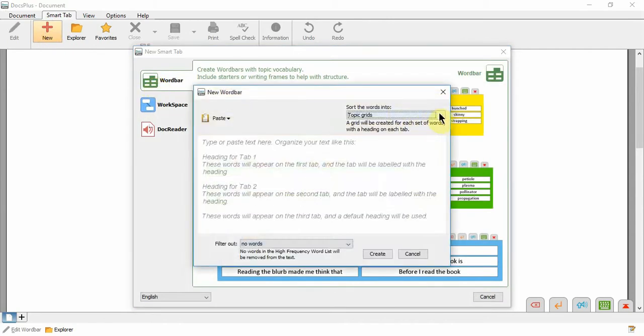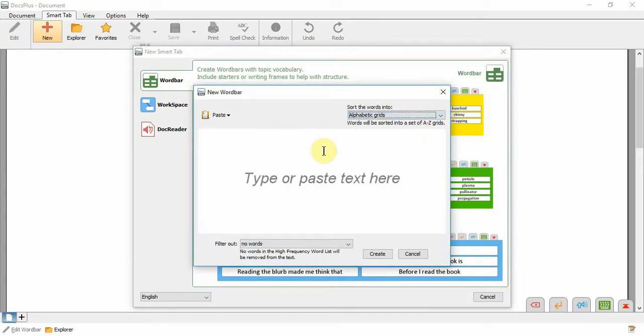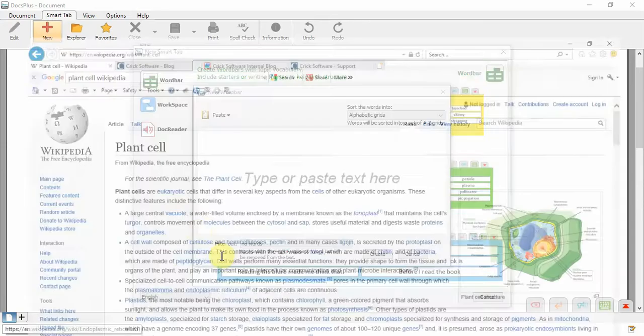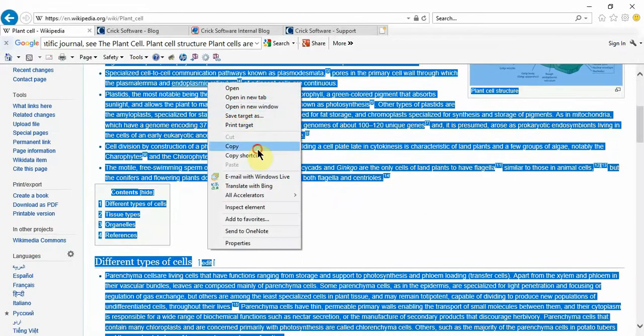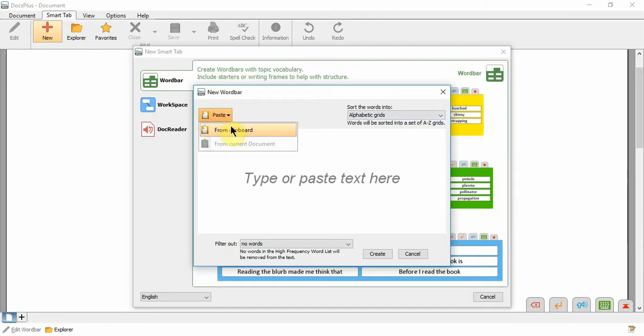Here we can choose how the words are sorted, either by topic or alphabetically. And here we can type or paste text in from a website or document. I am taking some text from a web page, pasting it in.